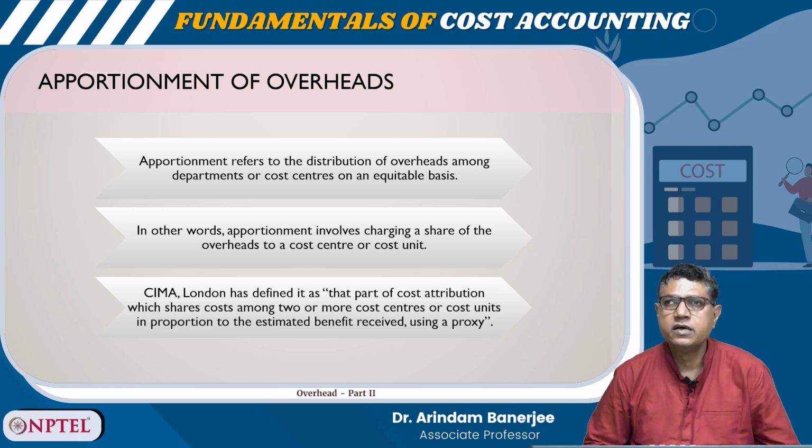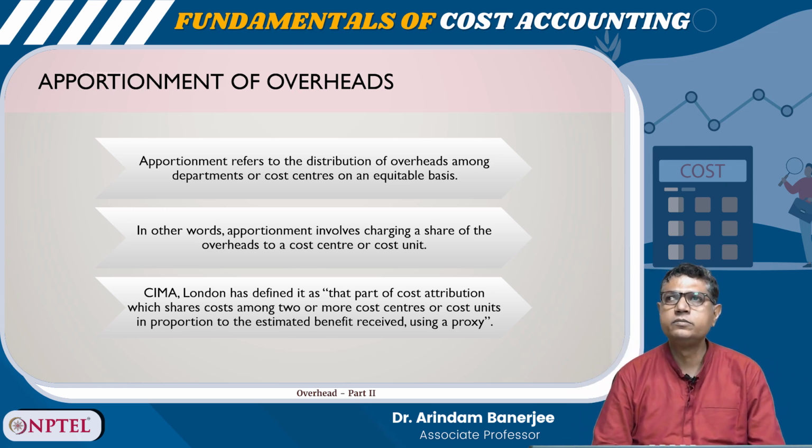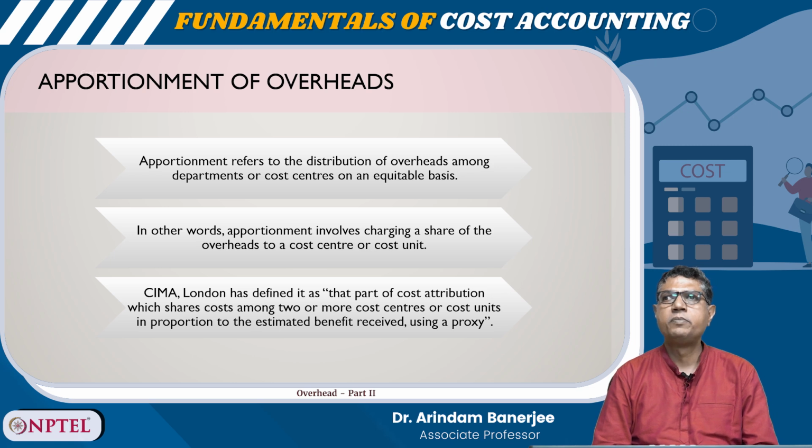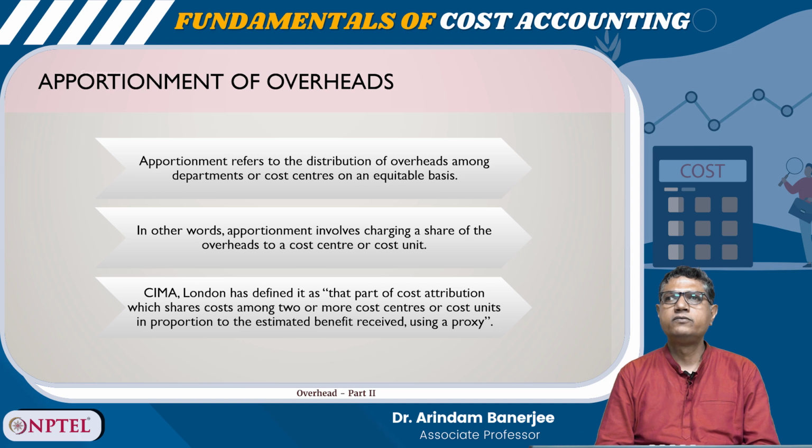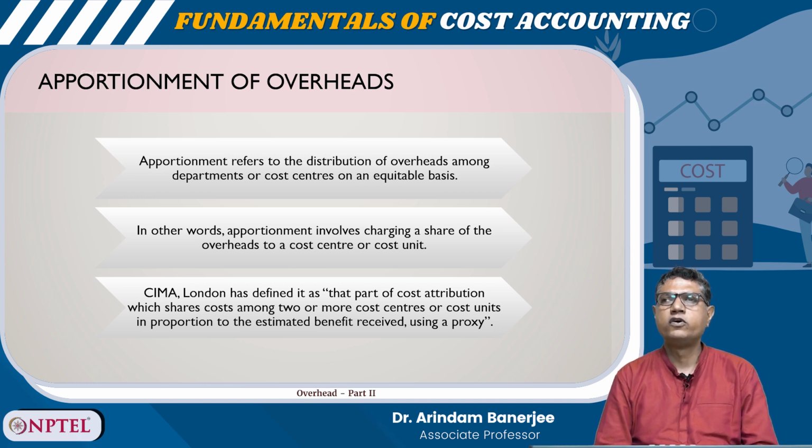Apportionment of overheads. Apportionment refers to the distribution of overheads among departments or cost centers on an equitable basis. In other words, apportionment involves charging the share of the overheads to a cost center or cost unit. CIMA London has defined it as that part of cost attribution which shares cost among two or more cost centers or cost units in proportion to the estimated benefit received, using a proxy.